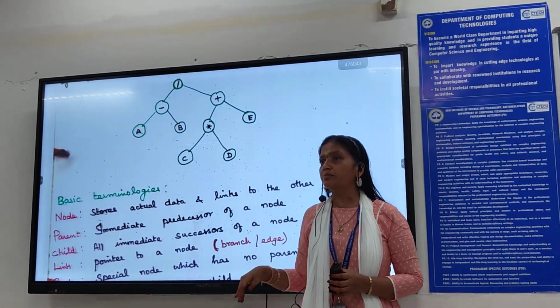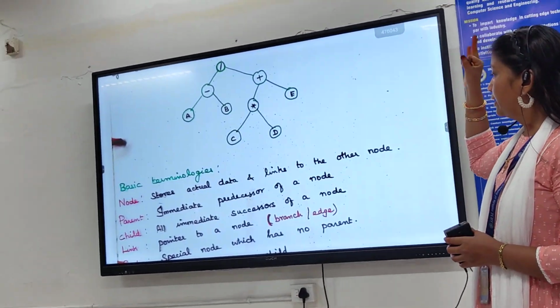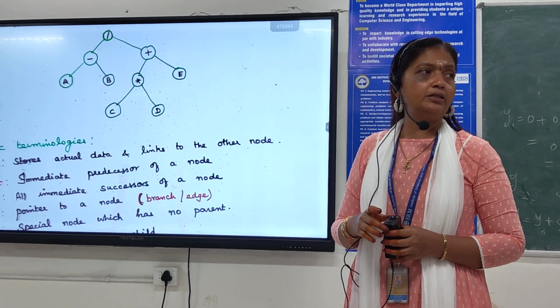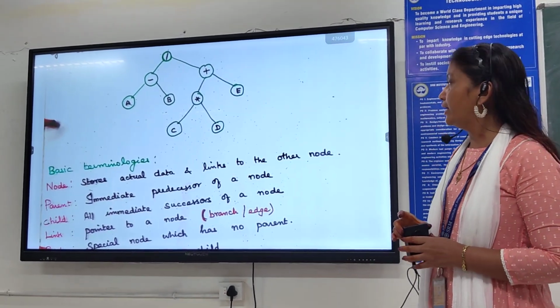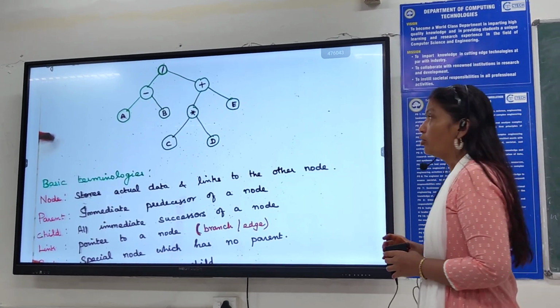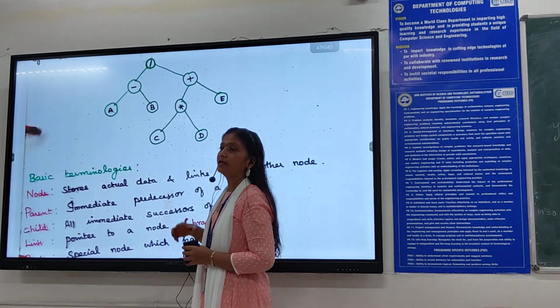Okay, next term. So what are the terms? Link or branch or edge. It points to other nodes in a tree. Now tell me in the diagram, what are the links or the branches or the edges? How many links are there? All the lines refer to the links.